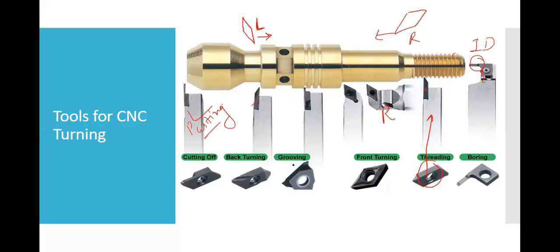And here you can see it is a grooving tool. The other name of the grooving tool is plunge cutter. The name of the tool is plunge cutter, and both are the same tools, but the operating manner is a little bit different. But both are right hand type of tools.